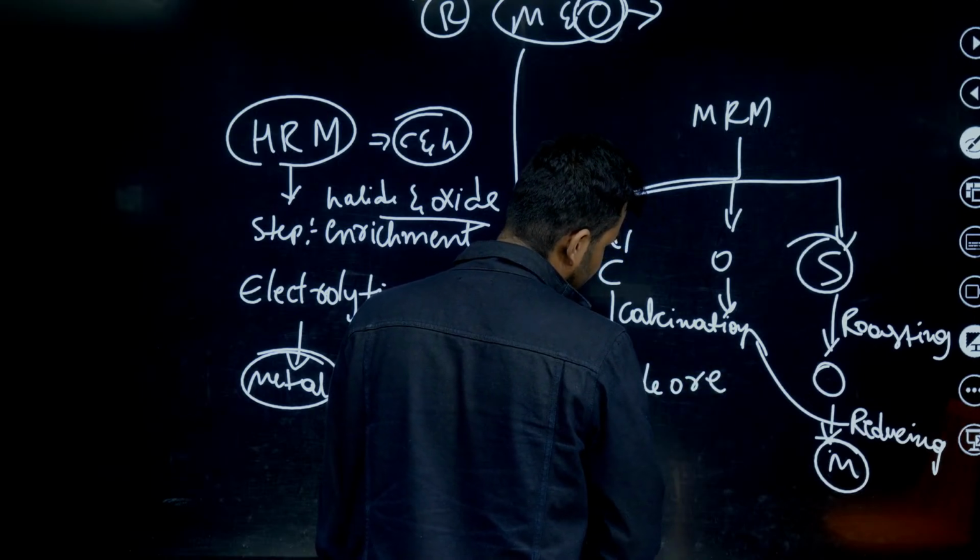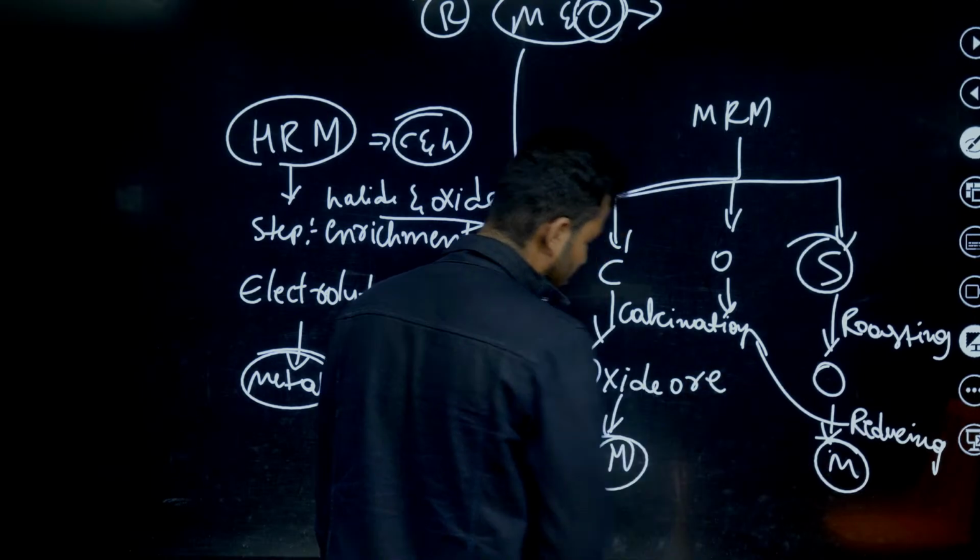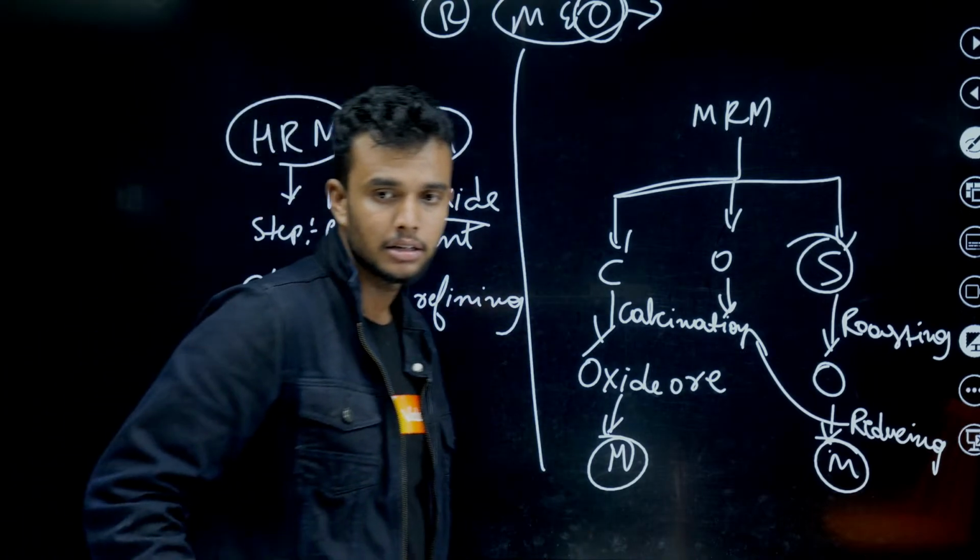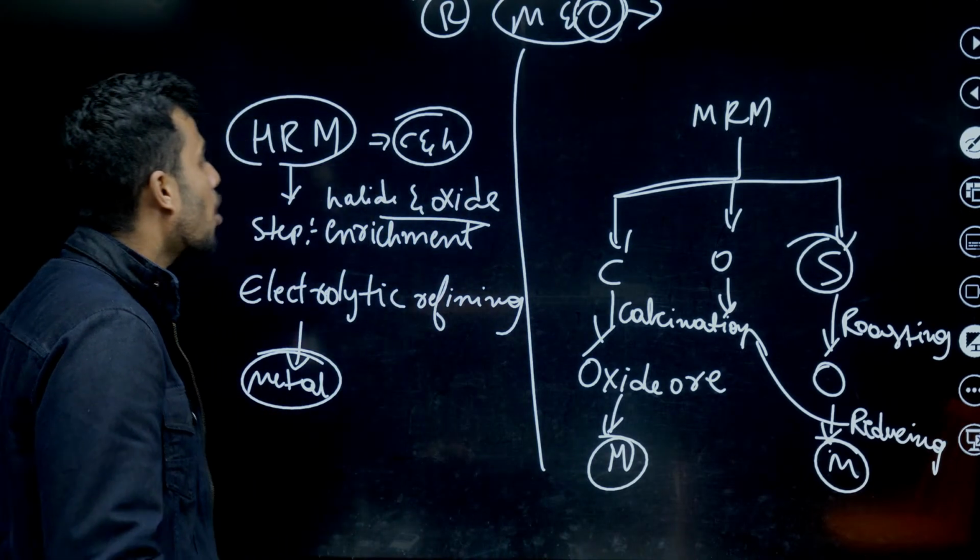This is about moderately reactive metals.